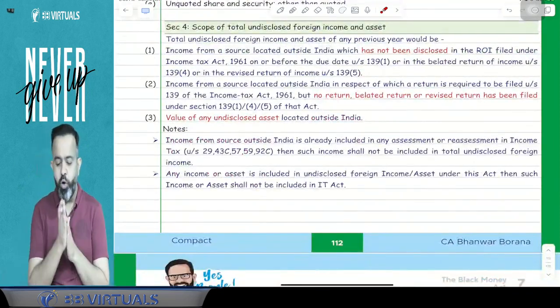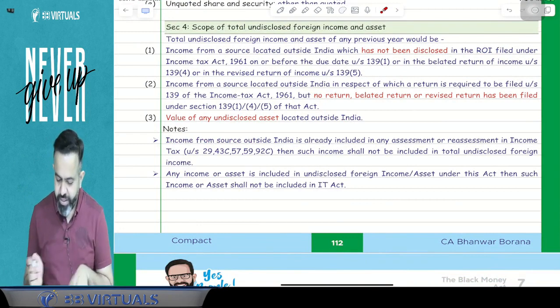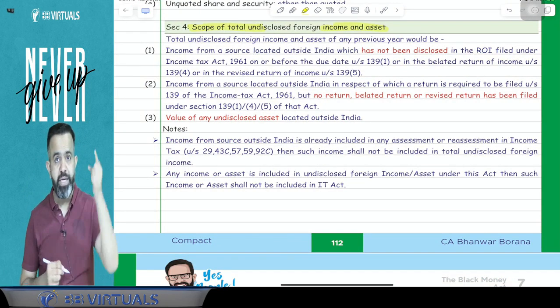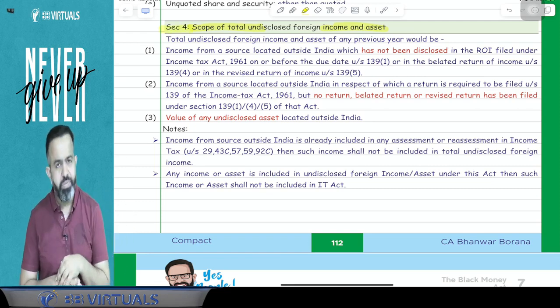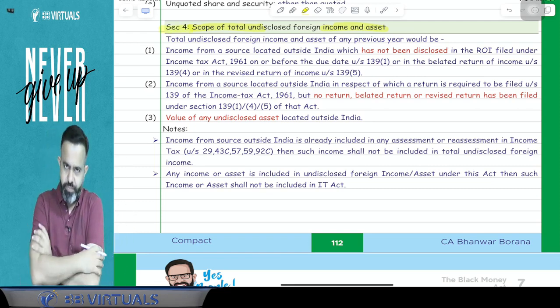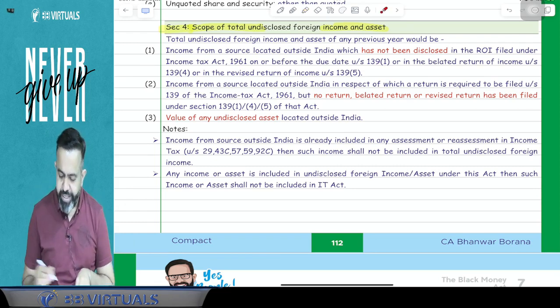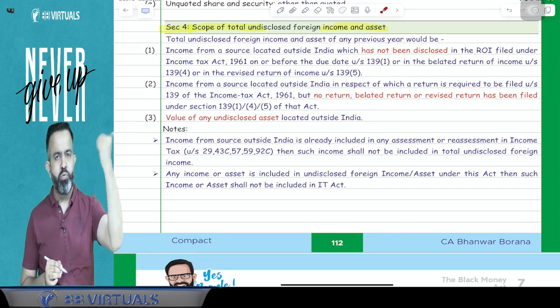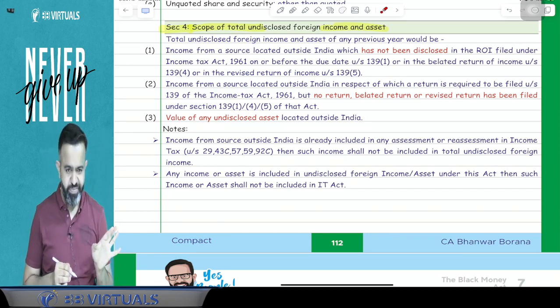First is the scope of total undisclosed foreign income and undisclosed foreign asset. Which foreign income or undisclosed foreign asset will be covered under this Act? There is section 4. Section 4 says, what do you mean by undisclosed? Undisclosed means very simple. Suppose you file the return of income under section 139(1), 139(4), 139(5), and you have not disclosed that asset.